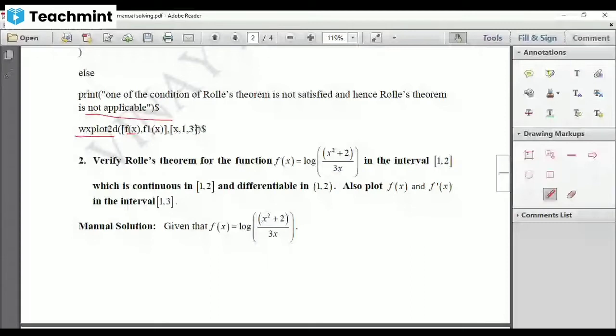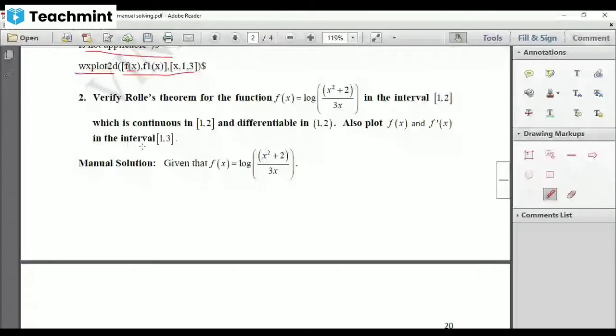Right? Within the simple bracket, you have to write everything. Within the first square bracket, functions. Then in the next square bracket, you have to write the range for the variable. Then close the program with the dollar sign. This gives you the graph of f of x and f dash of x. We'll see that when we execute these programs in Maxima.